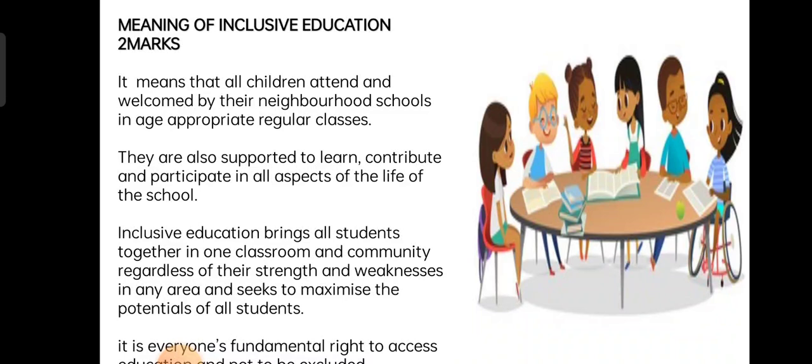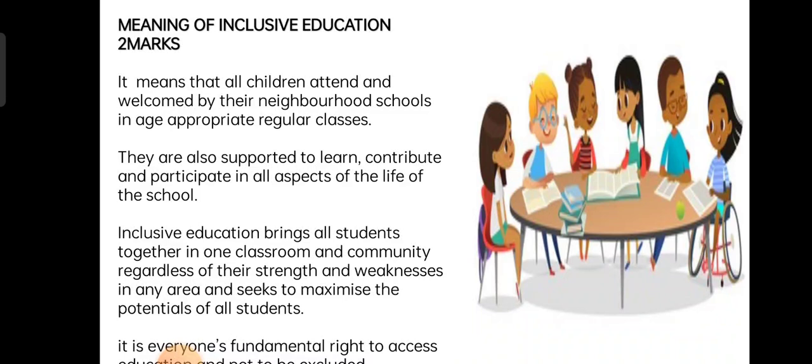Later on they created, in 1974, the centrally sponsored scheme for integrated education for disabled children, that is IEDC. It was introduced to provide equal opportunities to all children with disabilities in general schools and facilitate their retention.